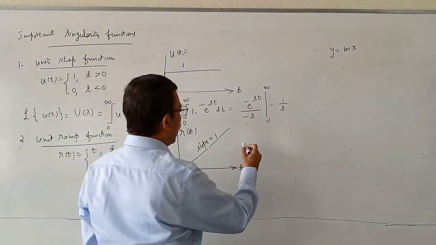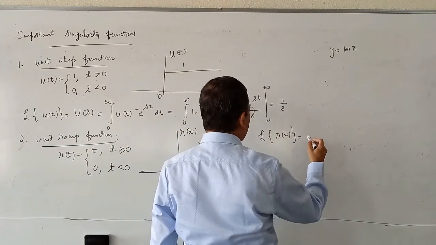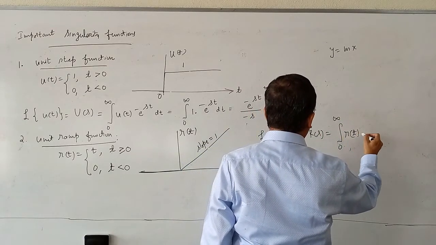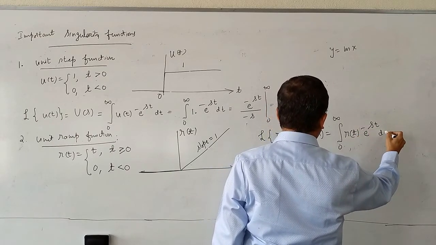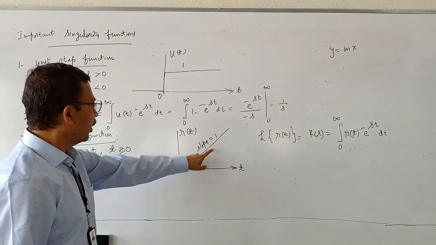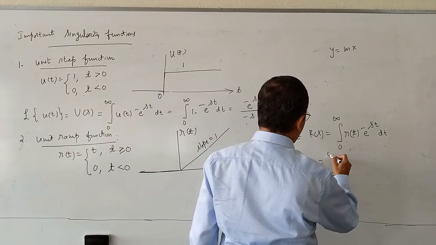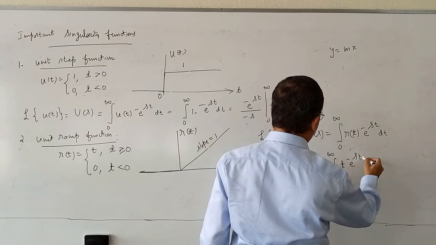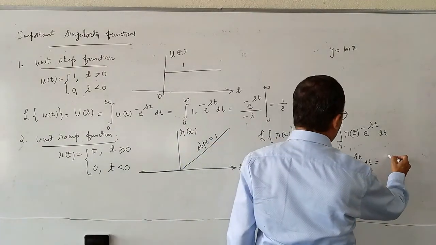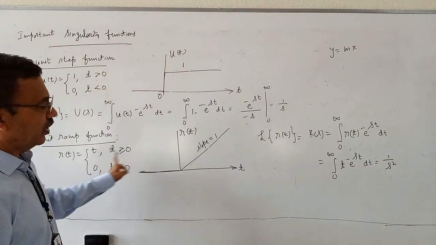Let us now find what is Laplace transform of r of t. Laplace transform of r of t is r of s equals integration 0 to infinity r of t into e to the power minus st dt. What is r of t between 0 and infinity? What is the equation of the straight line? Equation of the straight line is t. So this is nothing but integration 0 to infinity t into e to the power minus st dt. You perform integration by parts and put the limits. This is the answer you are going to get. So Laplace transform of ramp function is 1 by s square.